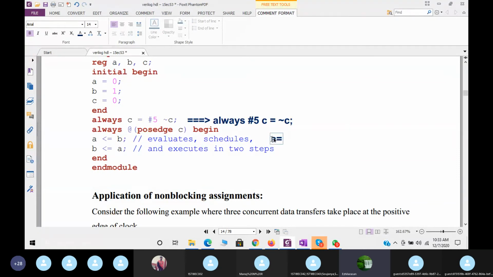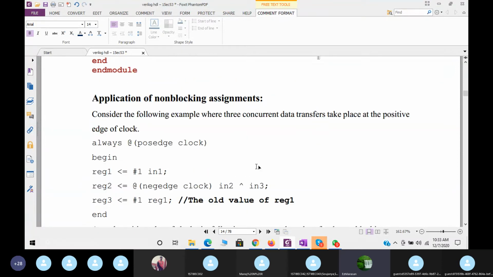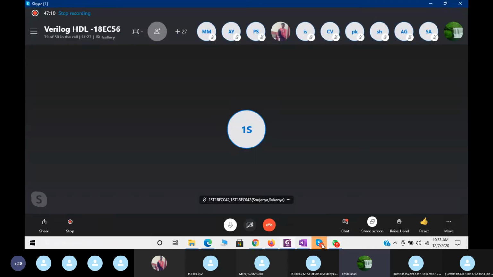A is equal to what is the value? It's B. B is 1 actually. Next, B is less than or equal to A, means B is equal to A, that is 0. Now you can think here, these two statements execute parallelly, concurrently. So A is equal to 1, then B is equal to 0. Now we may say some of the applications of non-blocking assignments. What are the applications of non-blocking now?